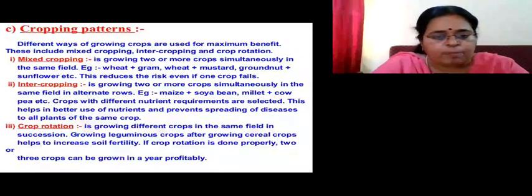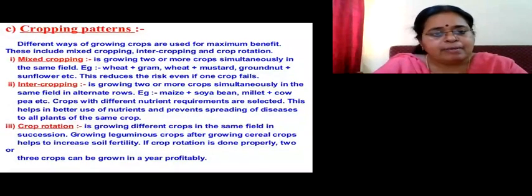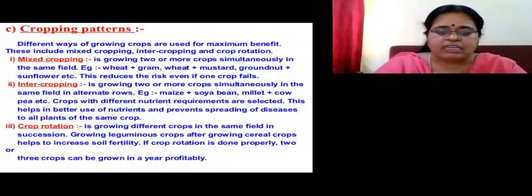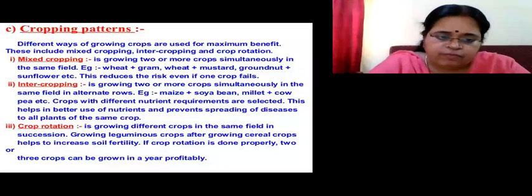So what is intercropping? Intercropping means growing 2 or more crops simultaneously, but in alternate, different rows. Suppose the first row is one crop, the second row will be another crop. Here also advantages are more. They all can get the nutrients and they also prevent the spreading of diseases.